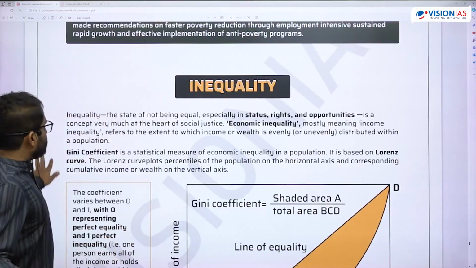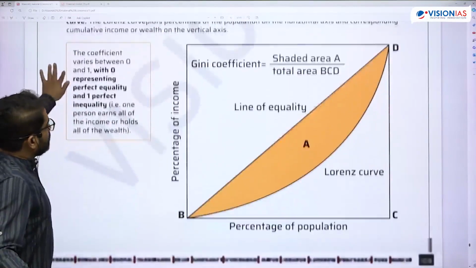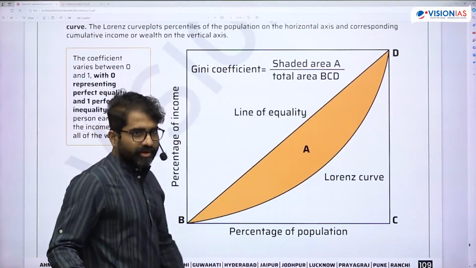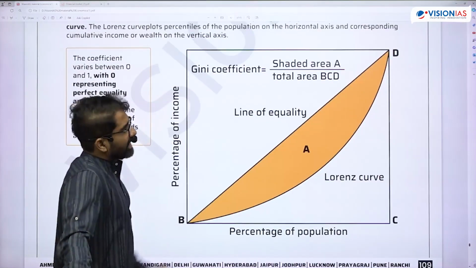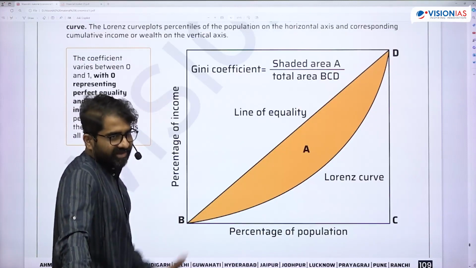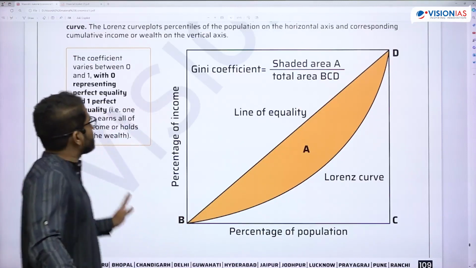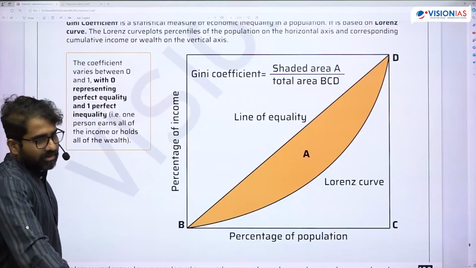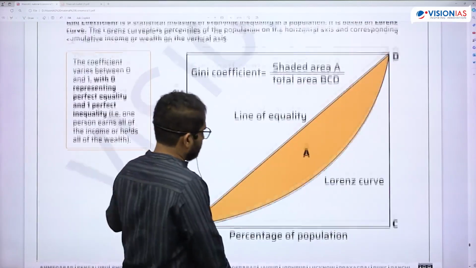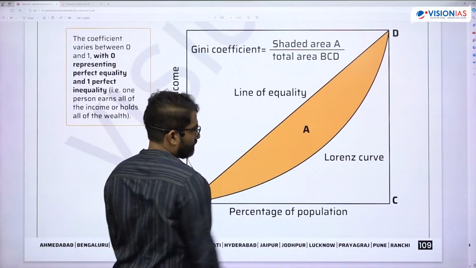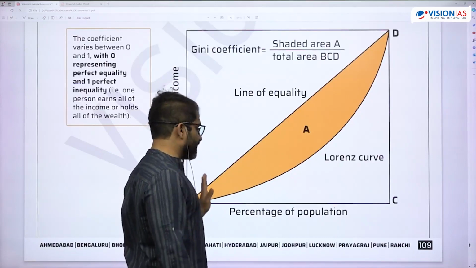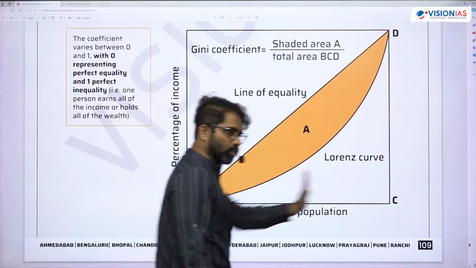Okay, fine. So when we talk about Lorenz curve, so this is Lorenz curve. It is a graphical representation of inequalities, measuring graphical. Okay, Gini coefficient is an arithmetic expression. So here I am taking percentage of population, here percentage of income. So percentage of population from poor to rich.